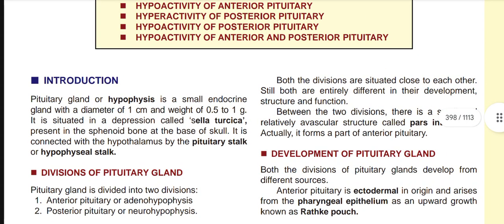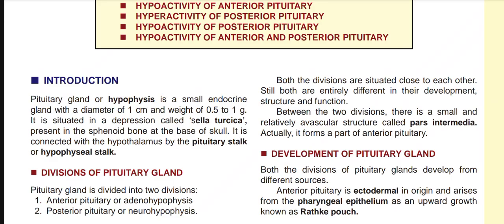Now, the pituitary gland or hypophysis is a small endocrine gland with a diameter of just 1 cm and a weight of about 0.5 to 1 gram only. It is situated in a depression called sella turcica, present in the sphenoid bone at the base of the skull. It is connected with the hypothalamus by the pituitary stalk or hypophyseal stalk.